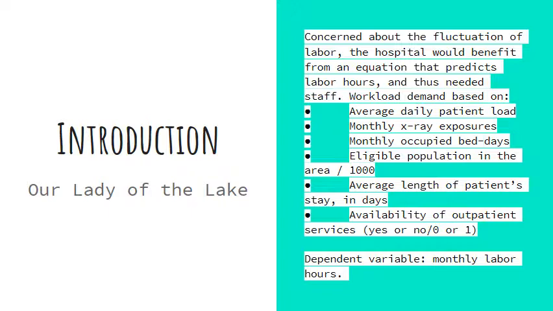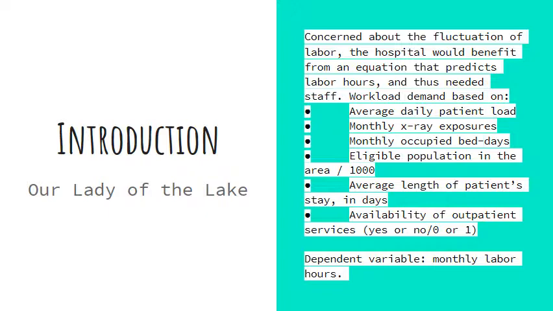The team was given data from 30 different hospitals showing how labor hours differed based on 6 different independent variables, which are average daily patient load, monthly X-ray exposures, monthly occupied bed days, eligible population in the area, average length of patient stay in days, and if outpatient services are available.